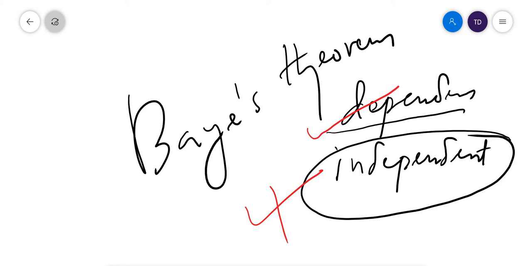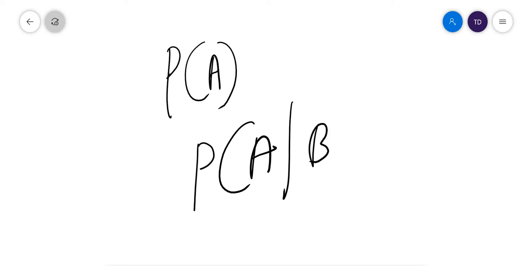Now I will come to Bayes theorem. When you write probability of A, it is for independent events, just probability of A. But if the probability depends on the previous outcome, we write probability of A given the previous outcome, and that is known as conditional probability.